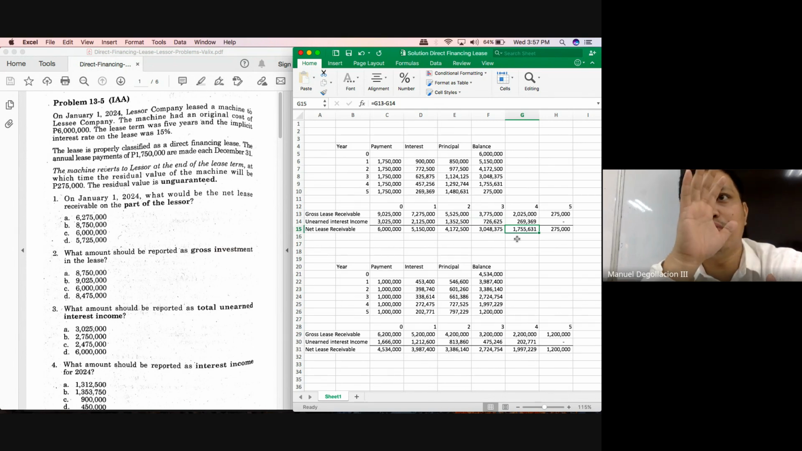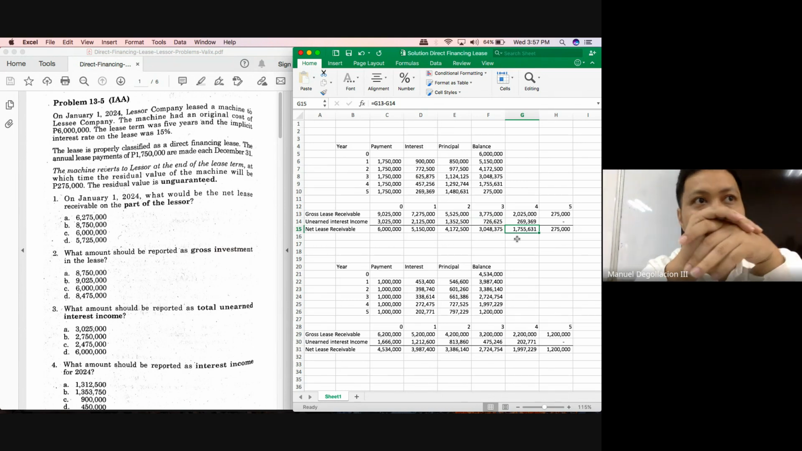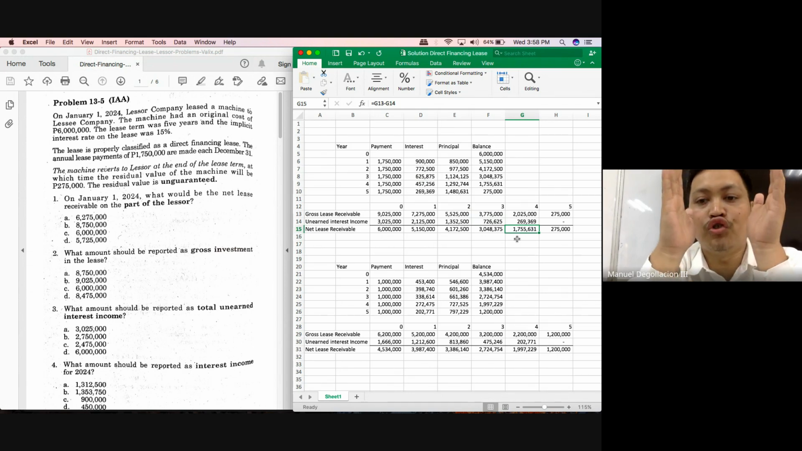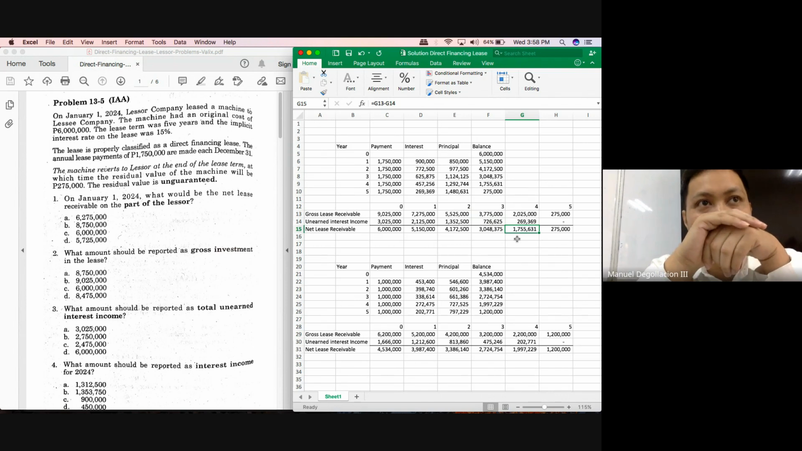Okay? So what do you have to make sure on the 5th year, class, on the last year? That by the 5th year, the amount of interest income that you will recognize should be the total remaining unearned interest income. So that by the end of the last year, your unearned interest income would be 0. What do I mean? How much was the remaining unearned interest income on year 4? It was 269,369. So you should make it a point, class, that by the end of the 5th year, your unearned interest income would be 0. So that should be the amount of interest income that you will recognize on year 5.